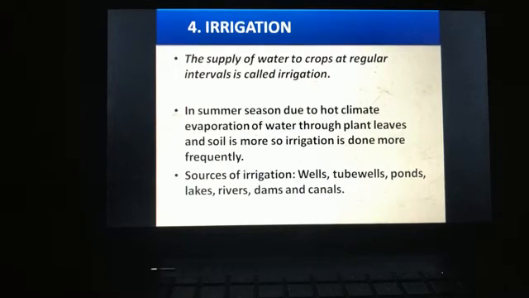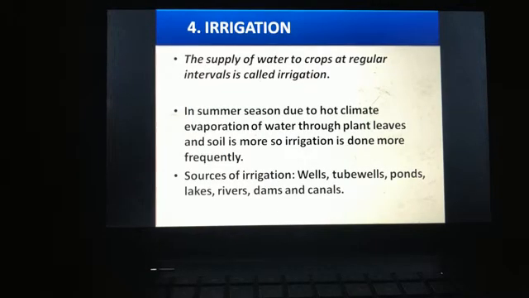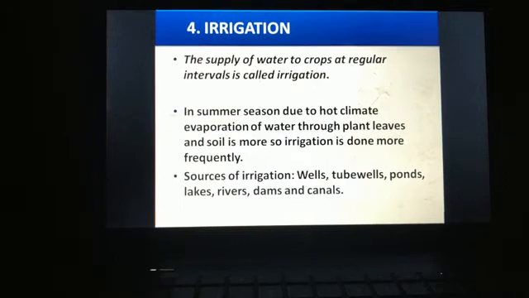Since we know that in summer the temperature is very hot, evaporation of water will occur. It will occur through plant leaves also, water will evaporate, and through soil also. So the irrigation is done more frequently in summer.